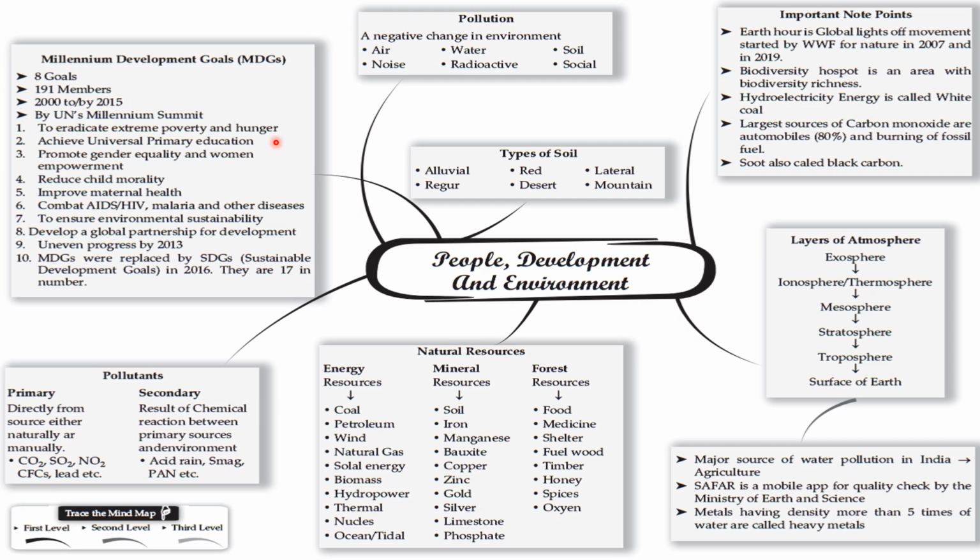Progress was uneven. By 2015 the MDGs were replaced by the SDGs, Sustainable Development Goals, in 2016.